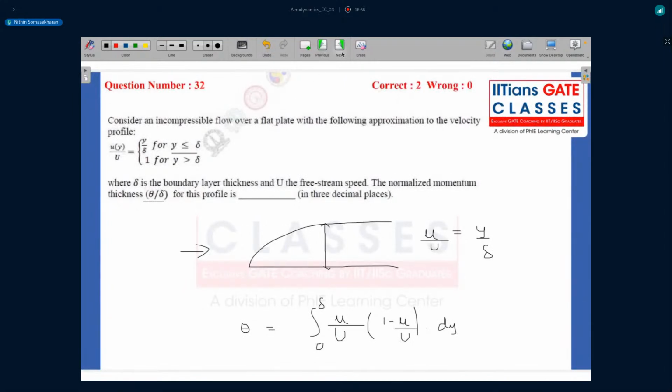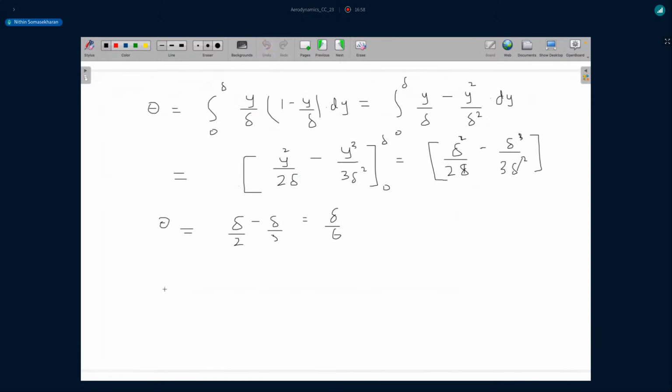Another question they've asked is what is the normalized momentum thickness, which is theta by delta. You know theta is delta by 6, so theta by delta will be nothing but 1 by 6. All right, so it should be around 0.1666 and so on.